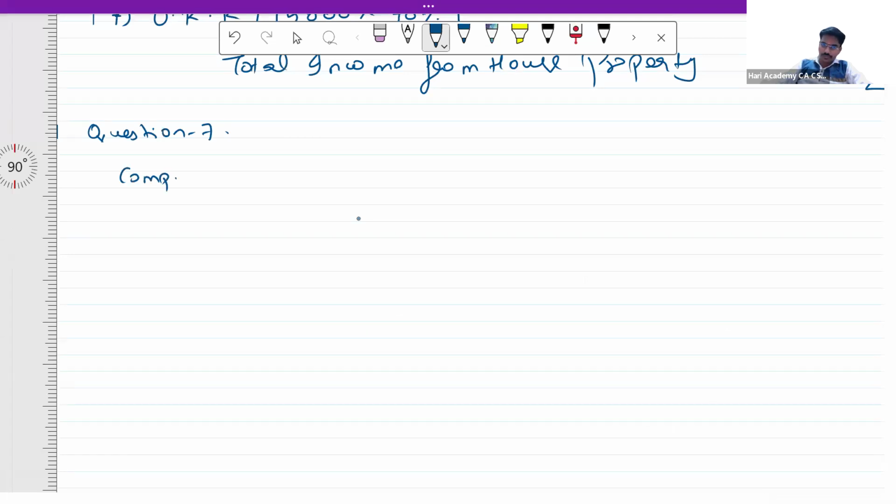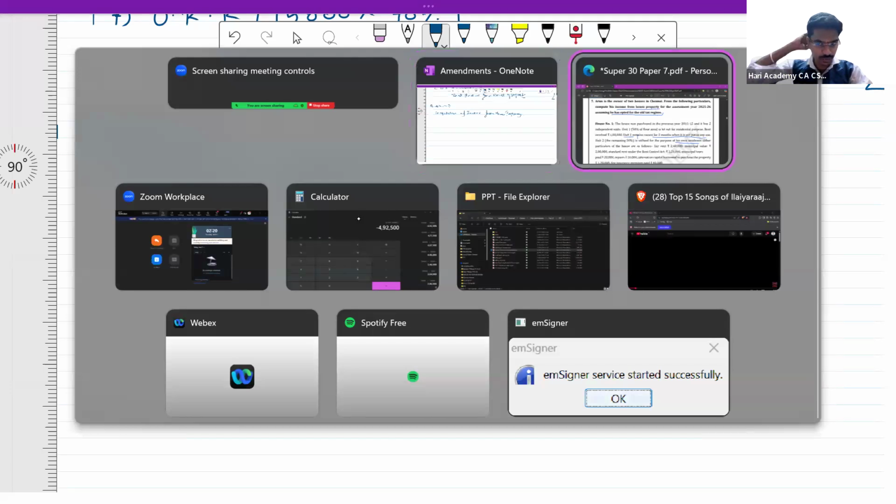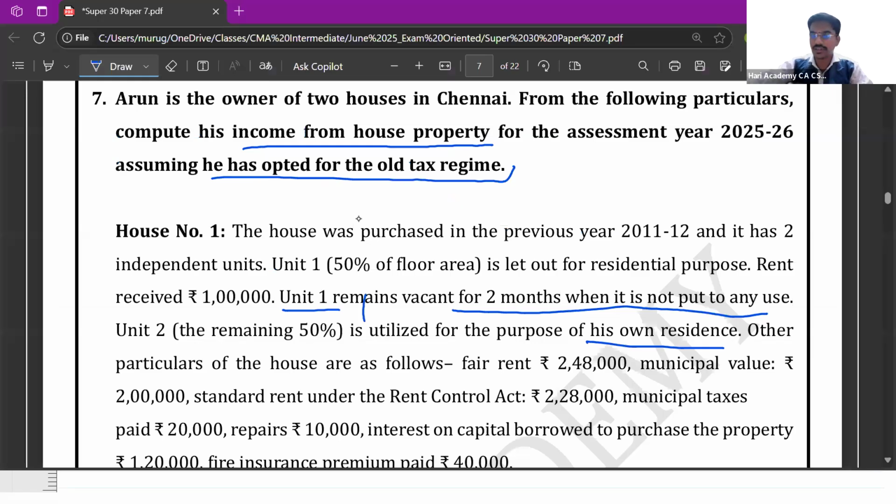Computation of income from house property for assessment year. In this case, the assessment year involved in the present case is 25-26.